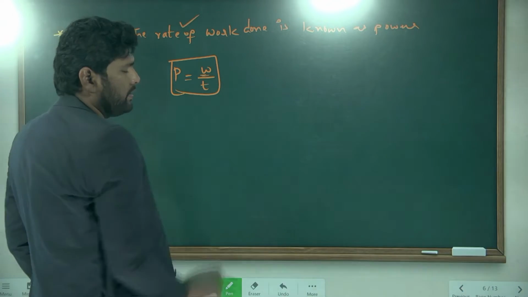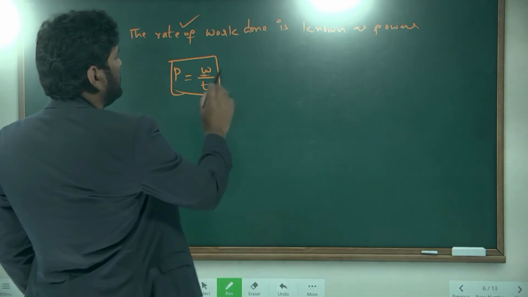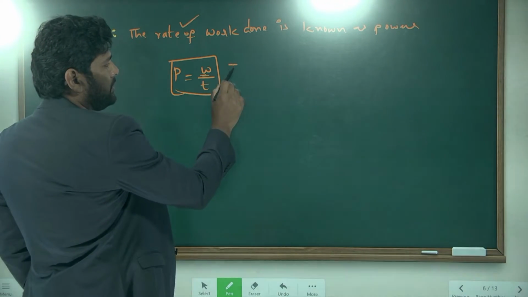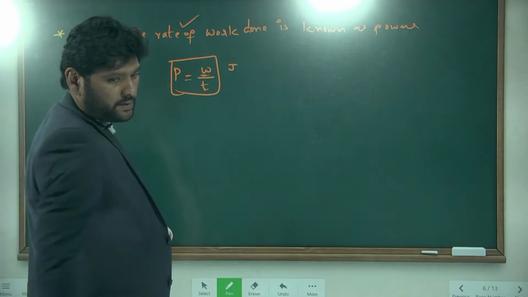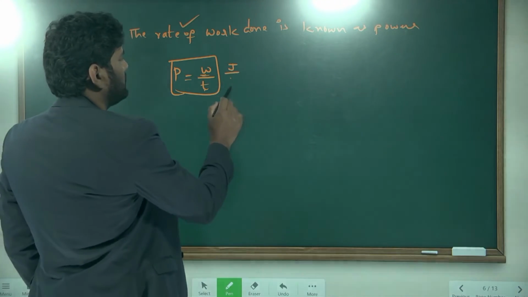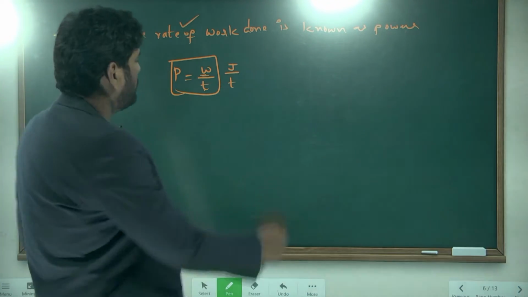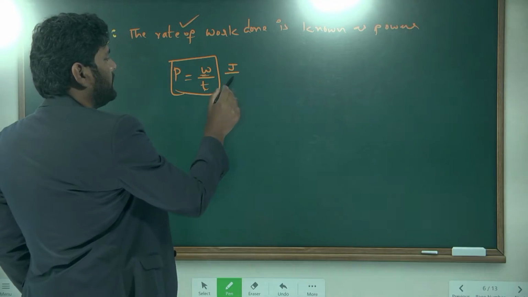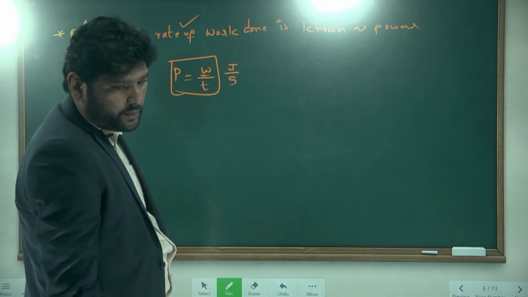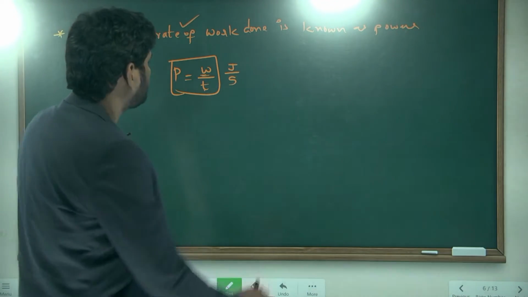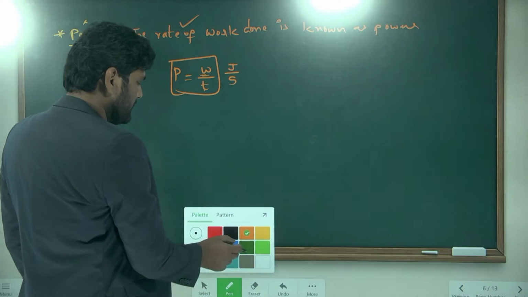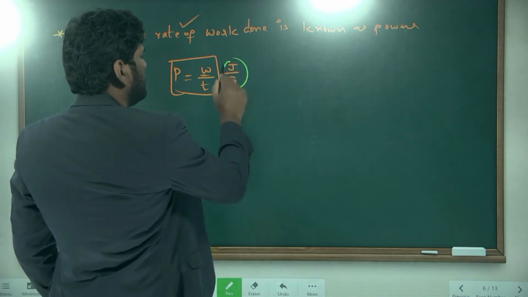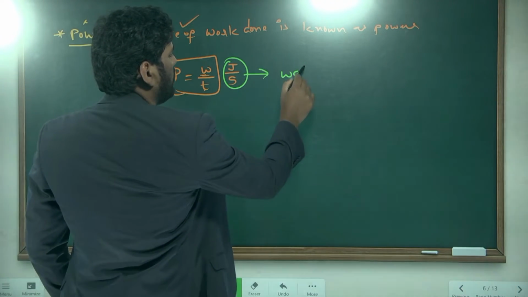And here, what is meant by W? W is nothing but work done. The unit of work done is joules, and this is time. So joule per second. Joule per second is the unit for what? Power. This is also known as watt.